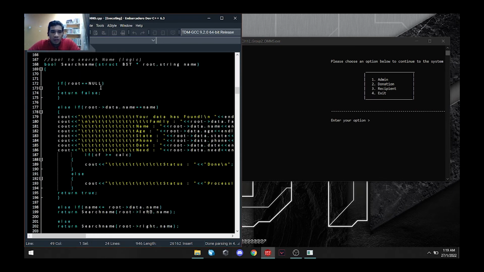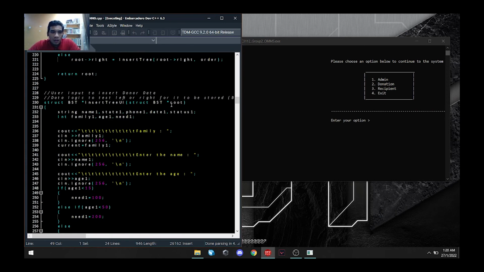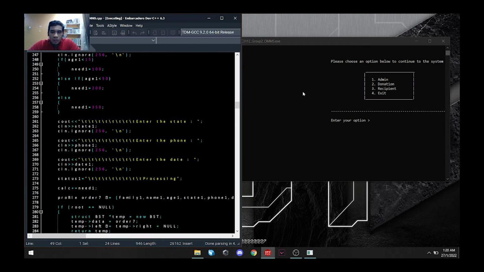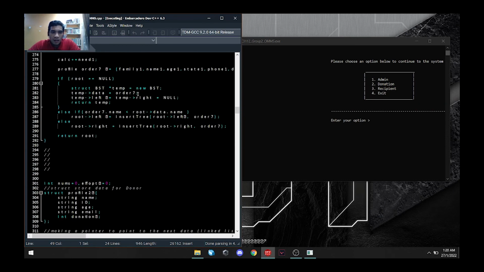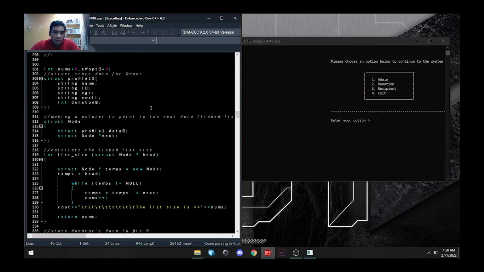So this is the boolean for searching name. If the name is the same as in the data being stored, it will be displayed. This is the insertion of user input in the recipient to store the data. This is the condition and logic for it to be stored in left or right by comparing. Next we move on to the donors.